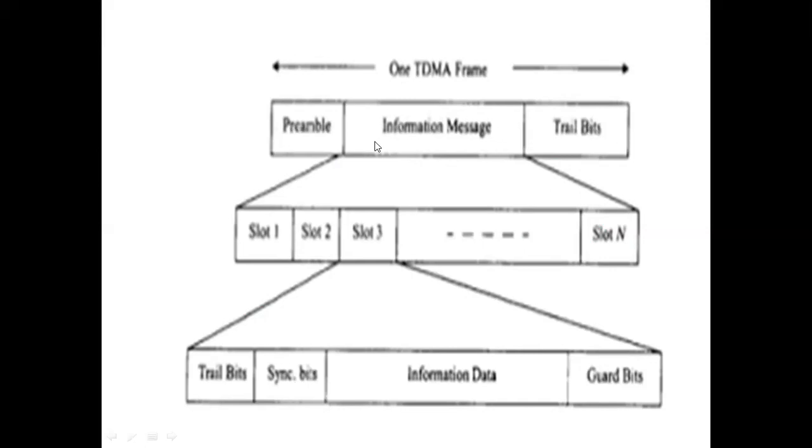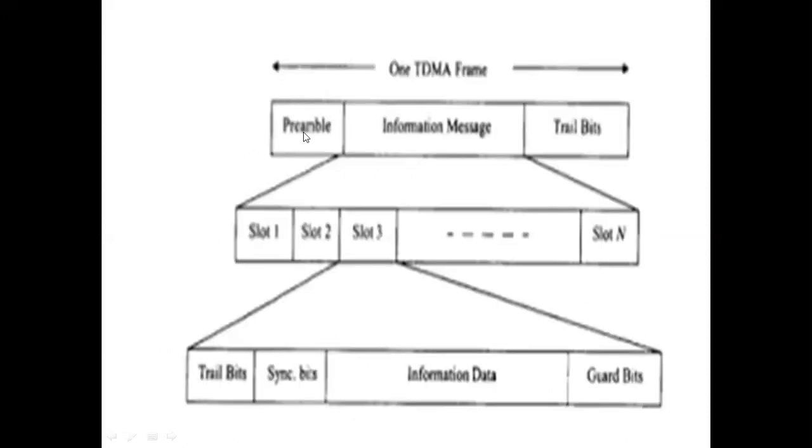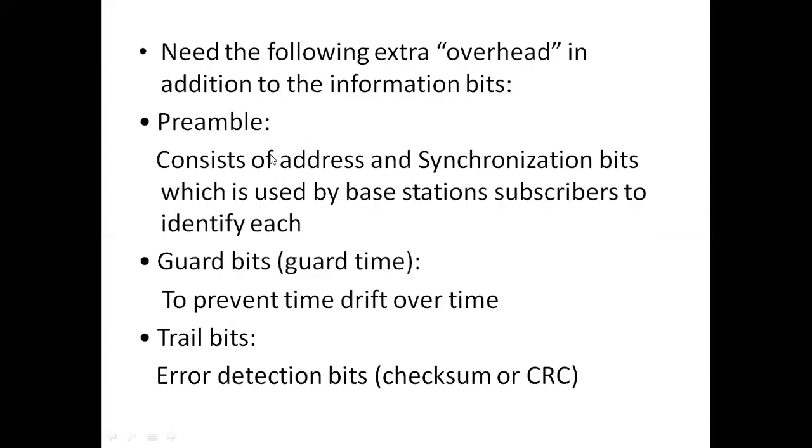So here the TDMA frame is divided into three parts: preamble, information message, and trail bits. Information message means the information generated by the n number of users. If it is divided, we have a number of time slots, and each slot consists of trail bits, synchronization bits, information data, and guard bits. The preamble consists of address and synchronization bits. These bits are used by the base stations and subscribers to identify each other.